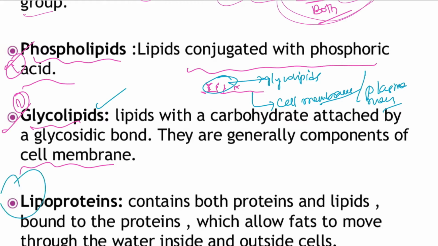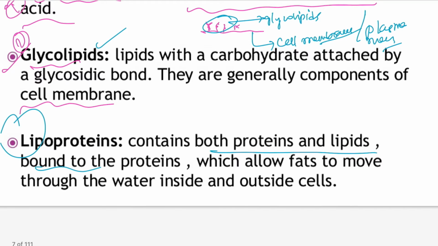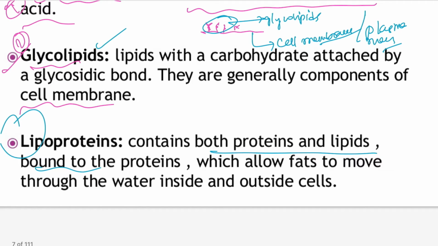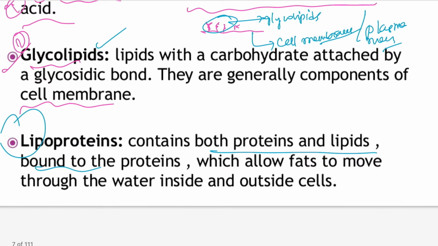Next, lipoproteins consist of both proteins and lipids bound to proteins, which allows fats to move through water inside and outside of cells. Lipoproteins are very essential for the movement of molecules, because the transport of molecules from outside to inside the cell and from inside to outside the cell is carried out by lipoproteins.